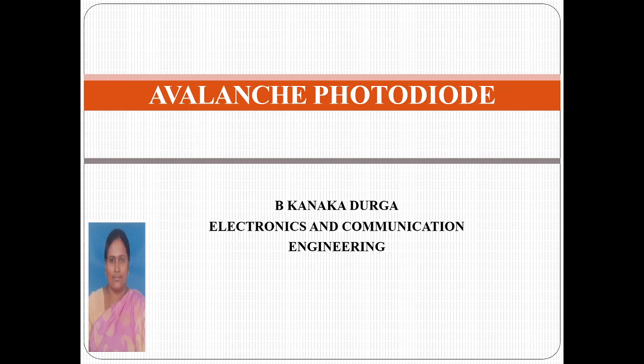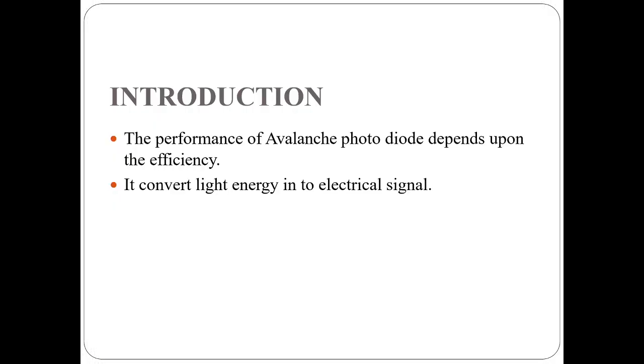I want to discuss the avalanche photodiode, its working principle, and where we use it in optical communication. The avalanche photodiode acts as a photodetector, used in the receiving section of optical communication, mainly to convert light energy to electrical energy. When the intensity of the light at the receiver is very low, we use the avalanche photodetector.